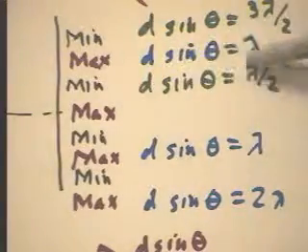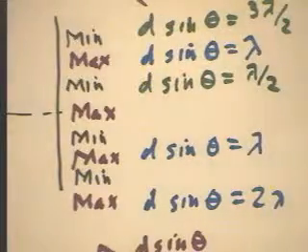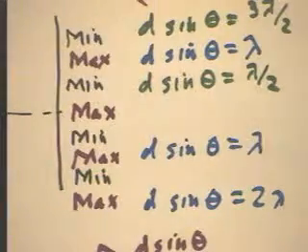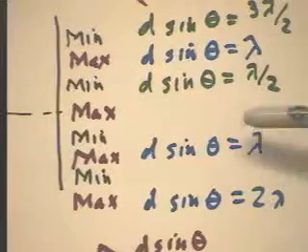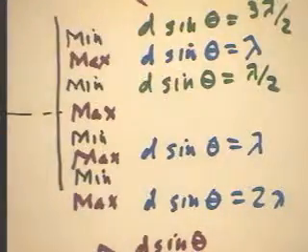Because when it's a whole number of wavelengths, the peak from one wave will meet a previous peak from the other. Okay? Because the waves will have traveled exactly a whole number of wavelengths. The difference in the distance will be a whole number of wavelengths.